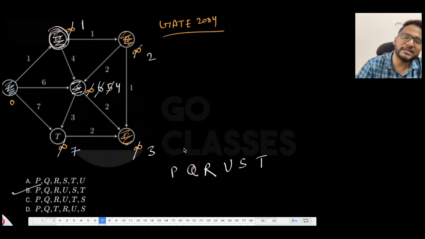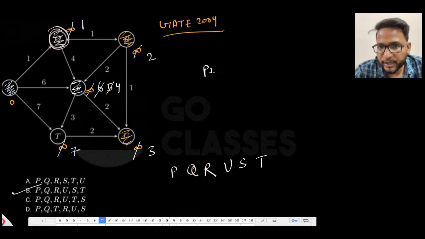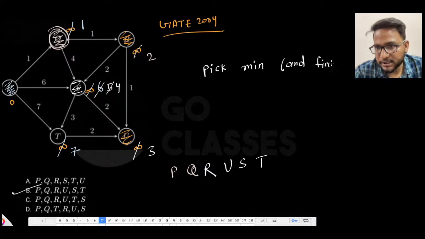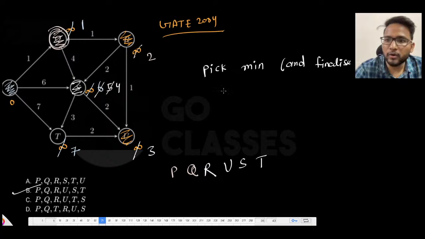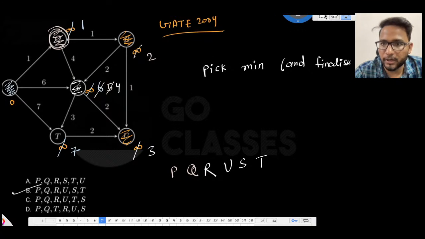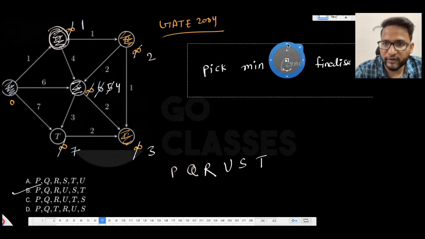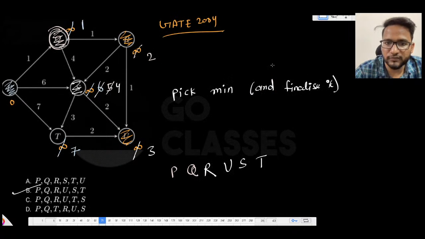It is an easy question, but it is there to make you revise how Dijkstra is working. So how it is working, basically you pick the minimum and relax all outgoing edges. You pick the minimum and finalize it, which means you are not going to pick this particular vertex again. I hope you understood what I mean by finalizing. You are not going to pick this vertex again, right?